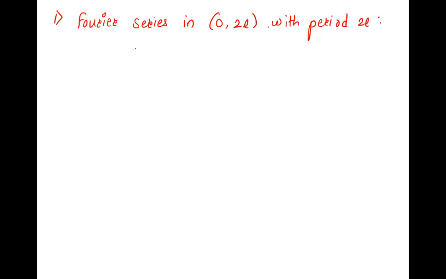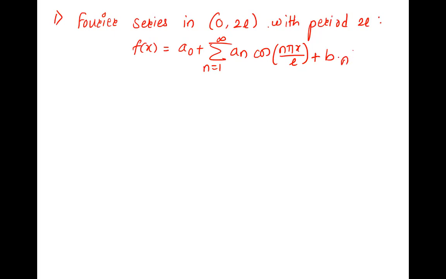So its Fourier series is f of x is. Tell me the Fourier series, please. A naught plus summation n equal to 1 to infinity an cos n pi x upon L plus bn sin n pi x upon L. You pay attention here only to the angle, right? If it is not pi, there should be n pi x by L. That L also we are going to find. Plus bn sin n pi x by L, where a naught is defined